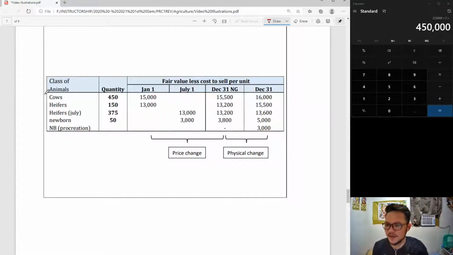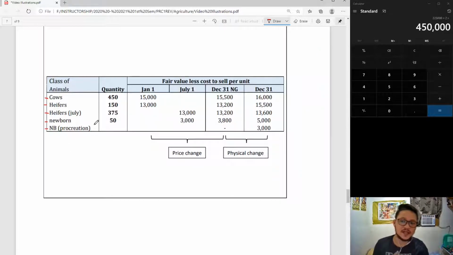So we have 4 categories: cows, heifers, and heifers of July, and then newborn. But you might have noticed, sir, there is a 5th category. What is that? Well, actually, that is still the 4th category here. But let me just give you a brief explanation. This is price change. This is physical change here.